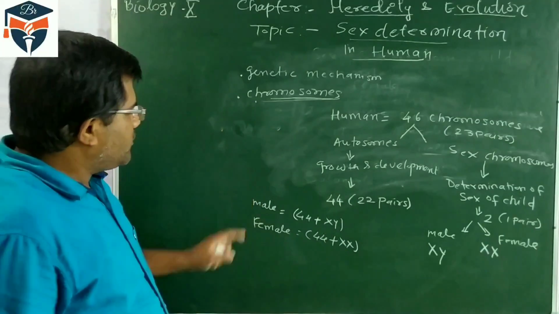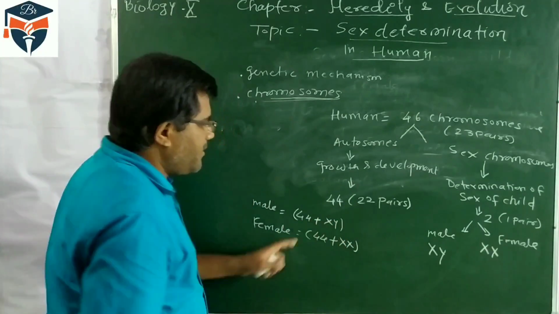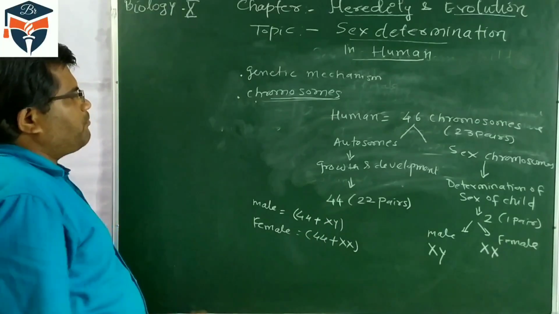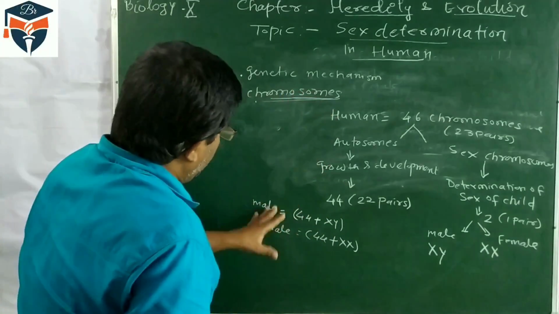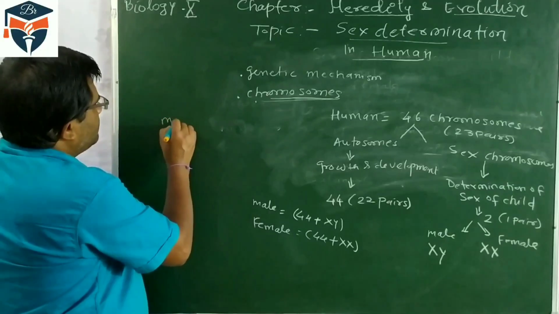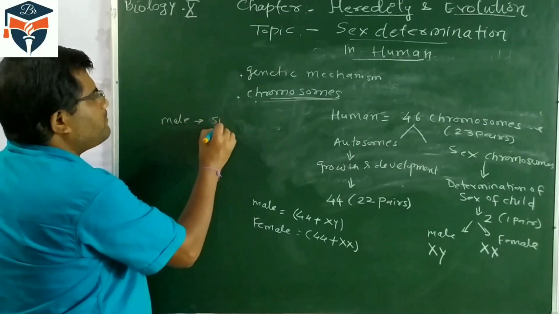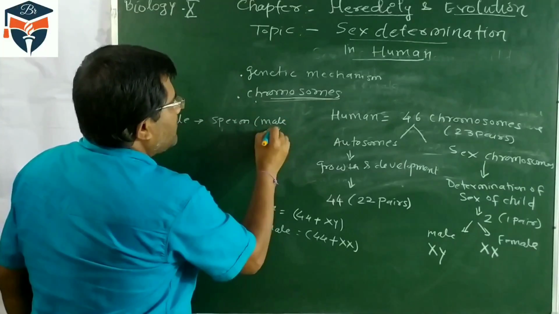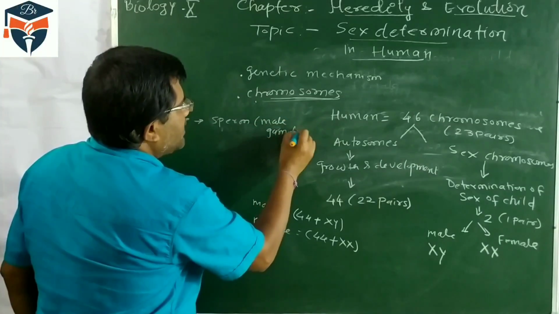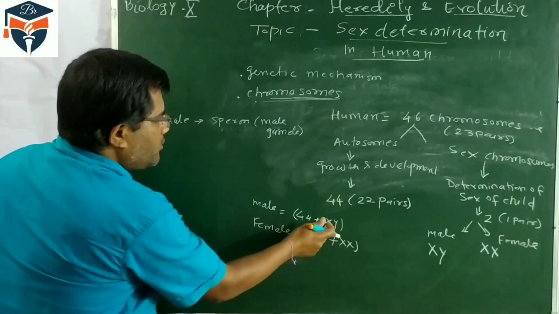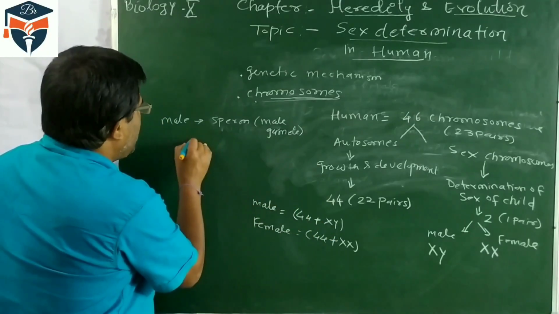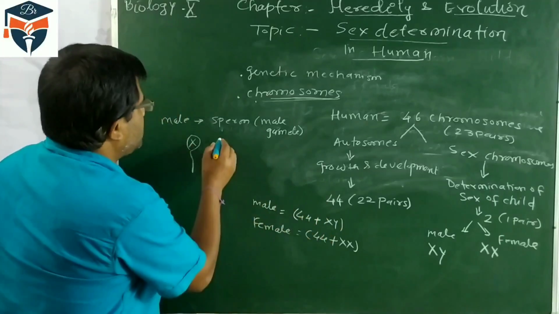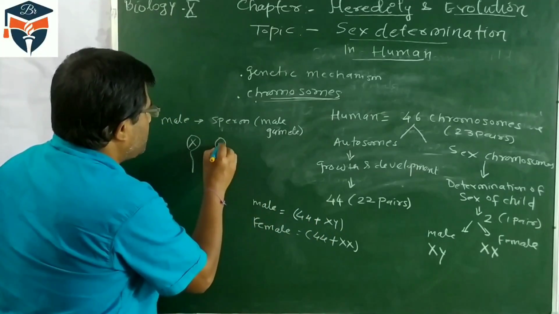Okay, so this is 44 plus XY in male and 44 plus XX in female. Now, when the male produces the sperm, it is called the male gamete. Male gametes are produced by the male, and that will be 2 types. Some sperm are having the X chromosome, and some sperms are having the Y chromosome.